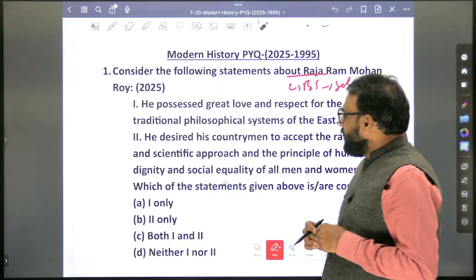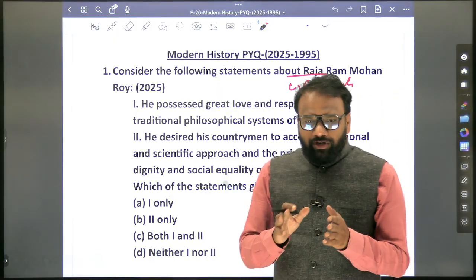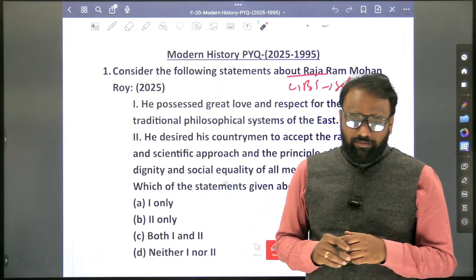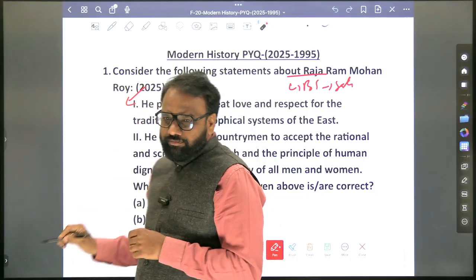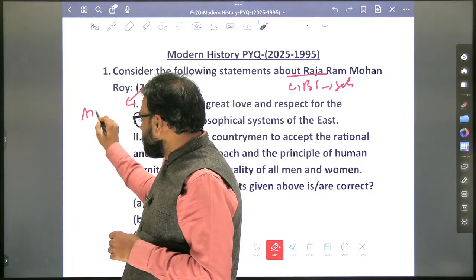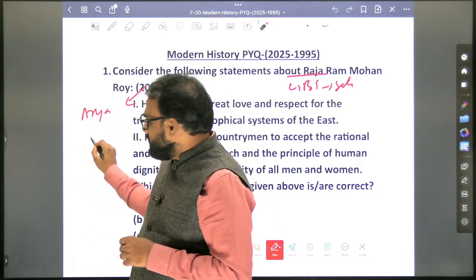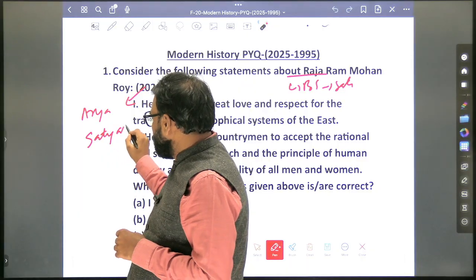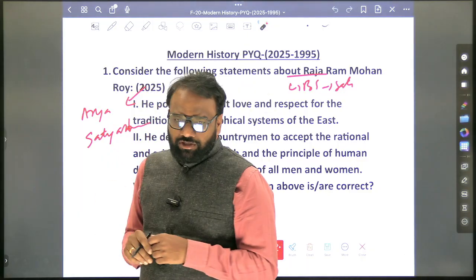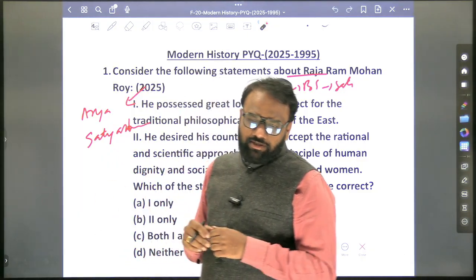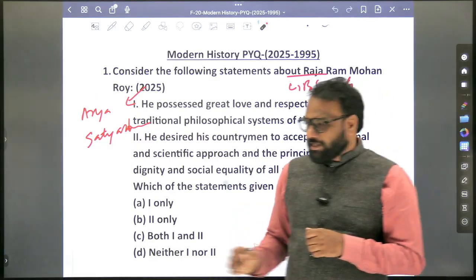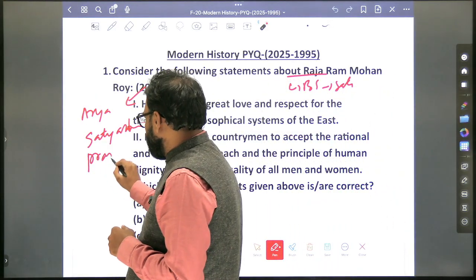Next, apart from Brahma Samaj, which are the other important social reform movements? Can you recall a few of them? Yes, Arya Samaj. Next, Satya Shodhak Samaj. Next, Prarthana Samaj.